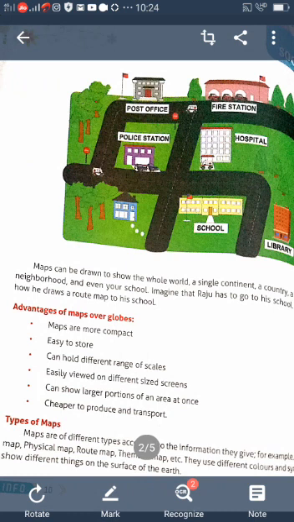There are so many advantages of maps. They can be folded, carried anywhere, and are easy to store. Maps are more compact, can hold different ranges of scales, can be easily viewed on different size screens, can show the largest portion of area at once, and are cheaper to produce and transport. Understood? These are the advantages of maps over globes.